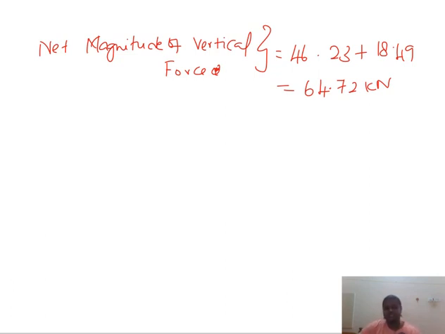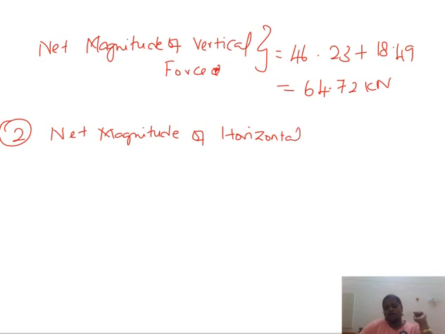So the second step is nothing but the net magnitude of horizontal force. Okay, so for horizontal force, the formula is just a slight change from vertical force, that is rho g h into A. That means rho is the density of the corresponding liquid, g is 9.81, that is not yet changed. Height is the height of the portion which is immersed in the particular liquid, right?